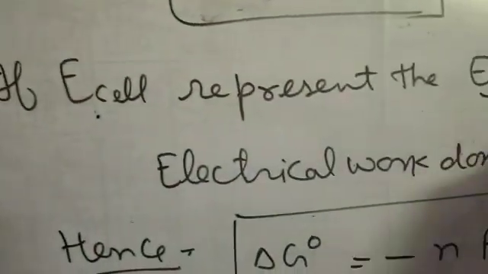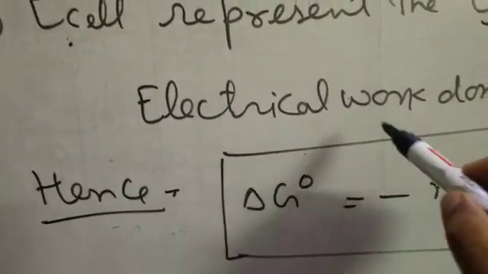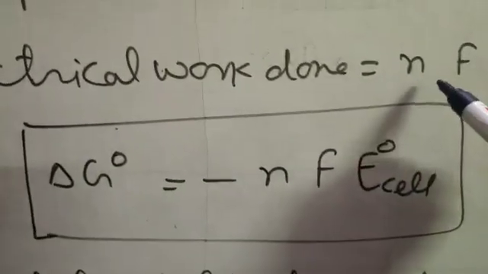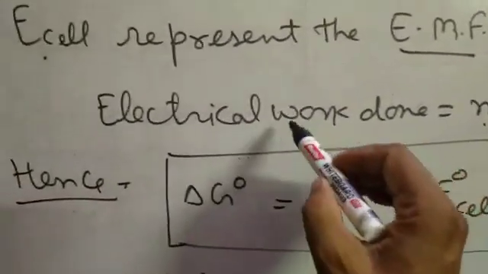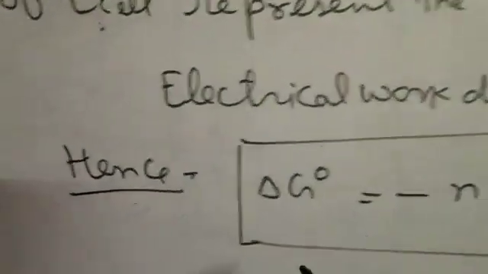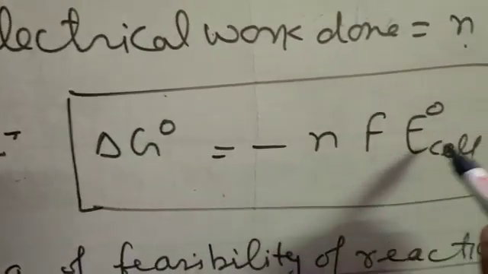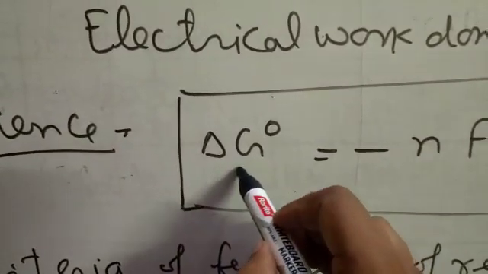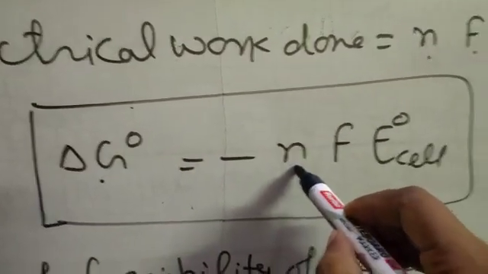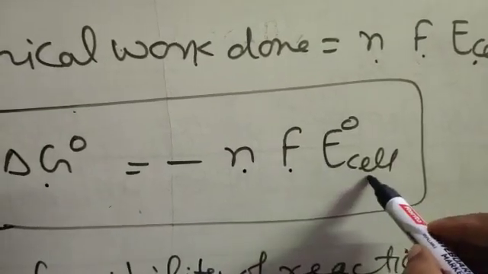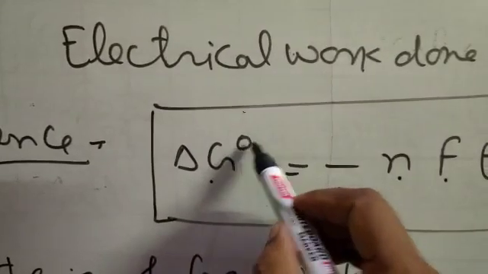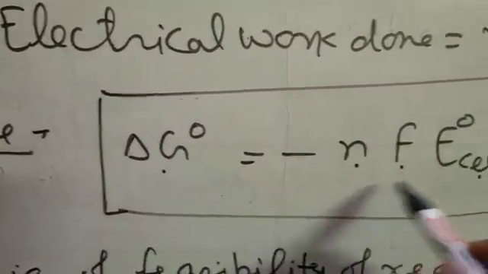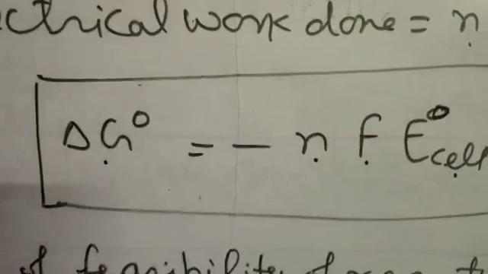And if E cell, the electrode potential of the cell, represents the electromotive force of the cell, then electrical work done is equal to n into F into E of the cell. This is the electrical work done. Hence the formula becomes delta G naught is equal to minus nF E naught of the cell. This is the Gibbs energy change. n is the number of moles of electrons, F is the Faraday constant. E naught is the standard reduction potential, standard electrode potential you can say. In the case of standard condition, delta G naught, that's why standard electrode potential is used.